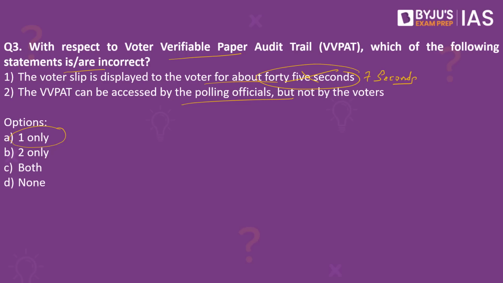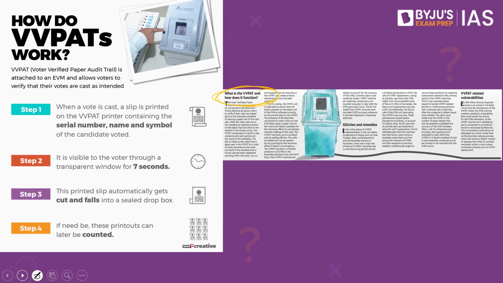What exactly happens? We go to the polling booth. The minute we step into the polling booth, we also have the EVM machine. There were allegations of hacking of these EVM machines. There were also political parties who were against the EVM machines when it comes to the general elections. So what did the Election Commission of India do? The Election Commission of India introduced what is called the VVPAT. So what would happen? Let's say you go to the polling booth and press the EVM button for your political candidate as well as for a political party. This VVPAT will showcase to which person you have cast your vote. So basically, you would be able to see through this VVPAT whom you have cast this vote for.